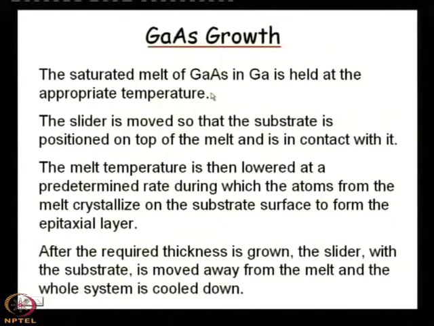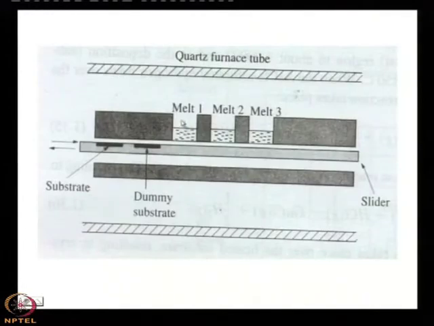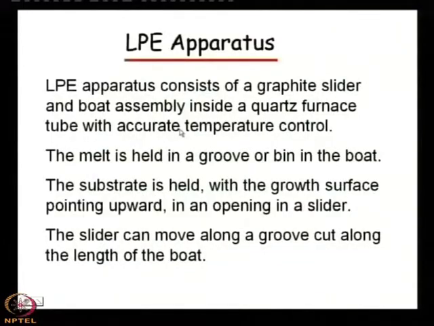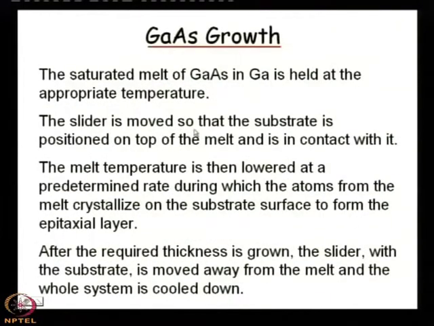Now, if you particularly take the example of gallium arsenide growth, the saturated melt of gallium arsenide in gallium is held at the appropriate temperature. That means, in one of the bins, say melt 1, you take gallium with gallium arsenide. The slider is moved so that the substrate is positioned on top of the melt and is in contact with it.